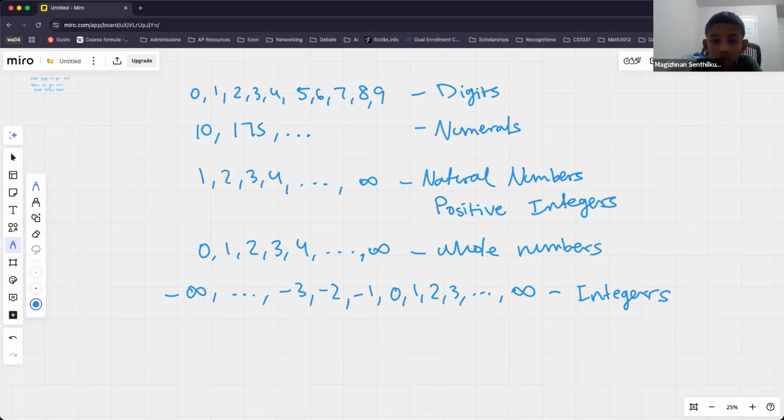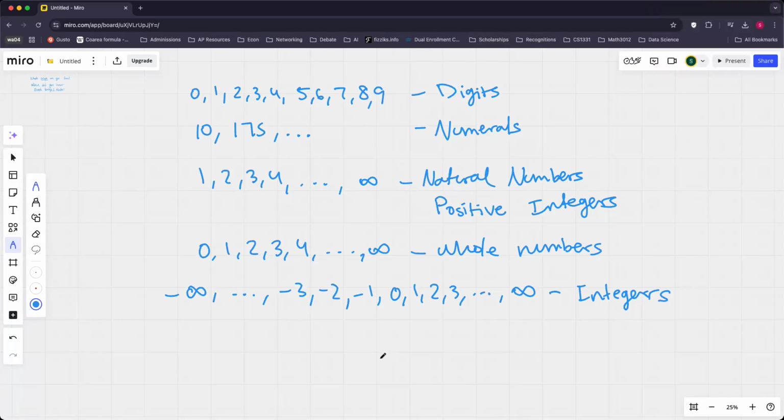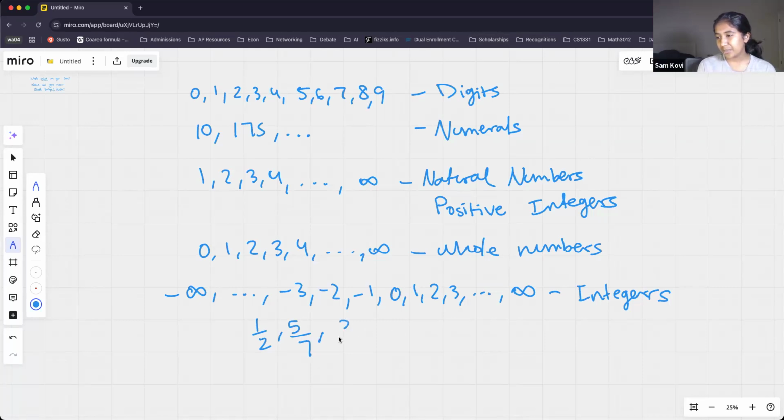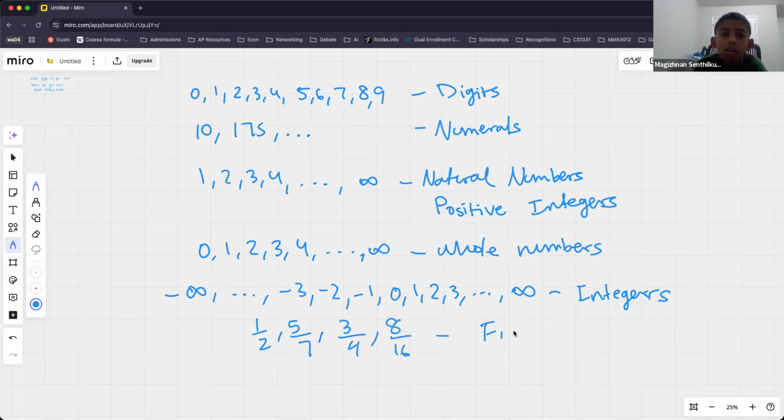Okay, now we also have fractions. Fractions basically have a numerator and denominator. Sometimes you can simplify fractions to be integers, sometimes you can't. So fractions are things like 1/2, 5/7, 3/4, 8/16. Those are all fractions.